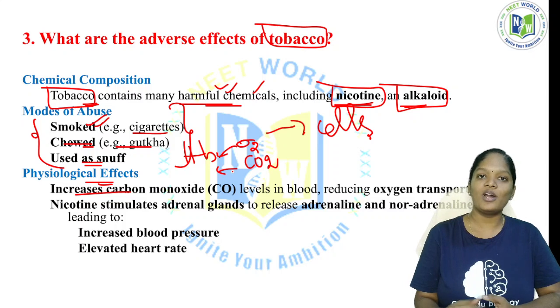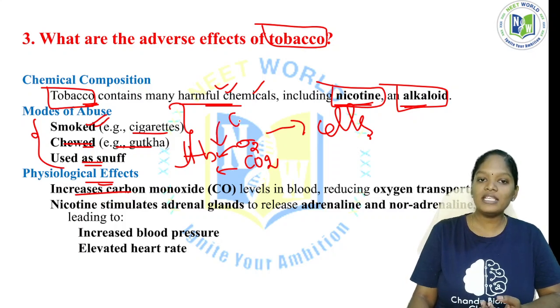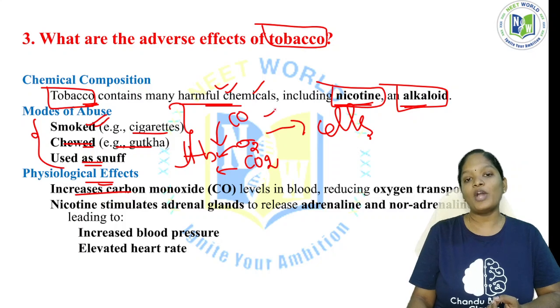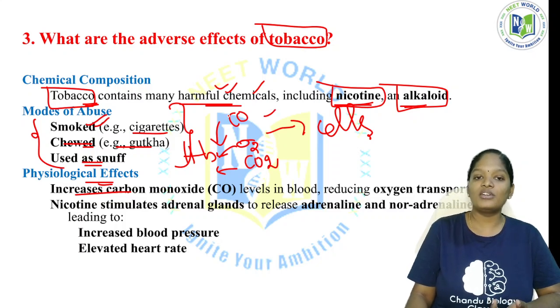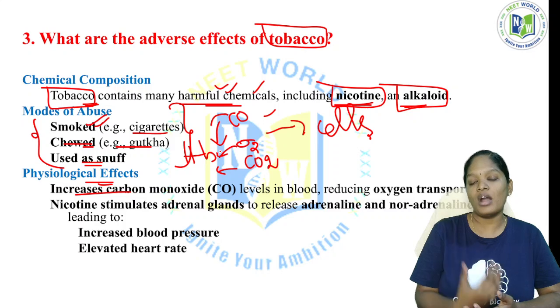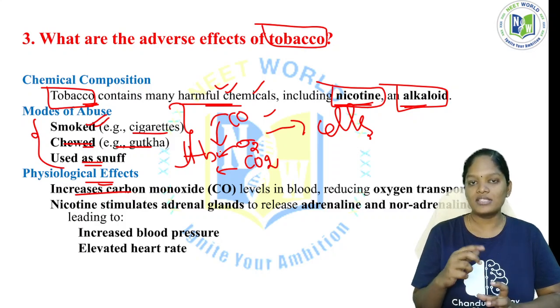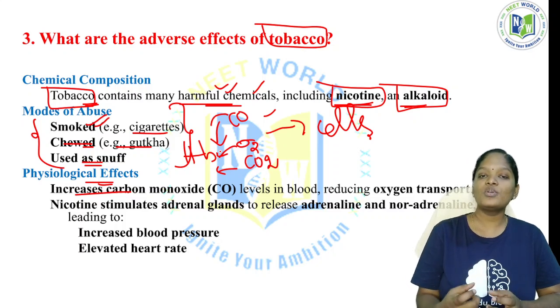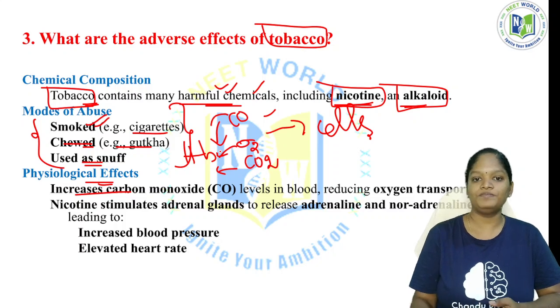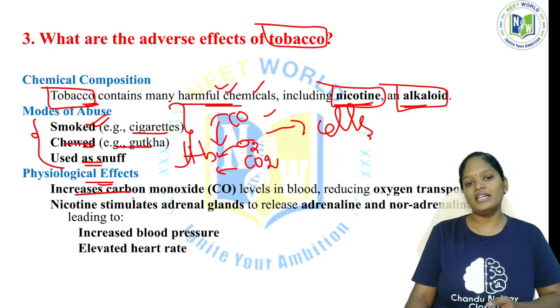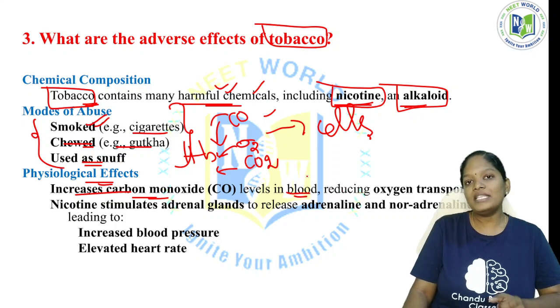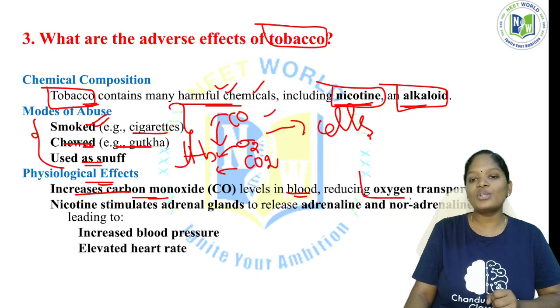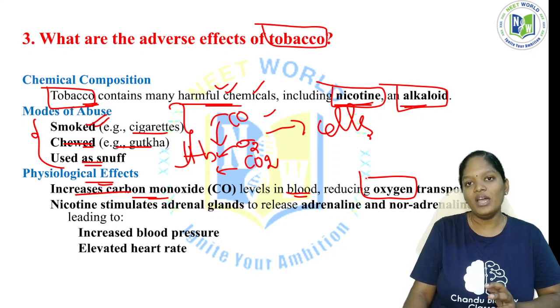Besides oxygen and carbon dioxide, carbon monoxide is very crucial. Carbon monoxide shows a greater affinity for hemoglobin when compared to oxygen and carbon dioxide. So that results in an increase in carbon monoxide levels in the blood. Thus the hemoglobin picks up carbon monoxide instead of oxygen. As a result, our cells are devoid of oxygen supply.